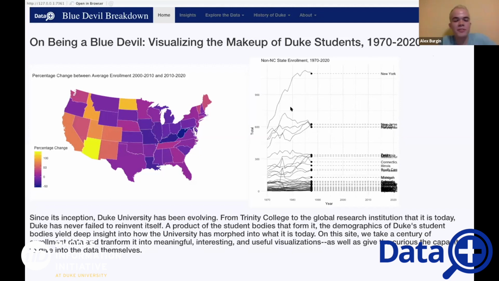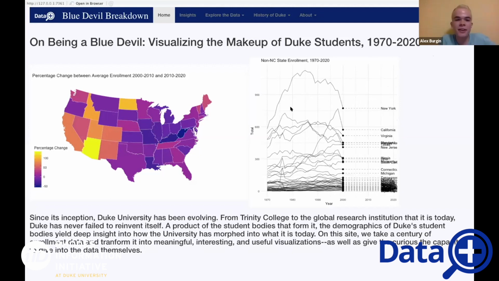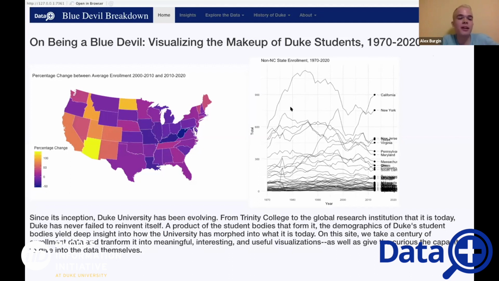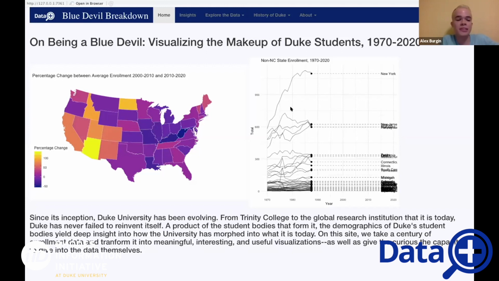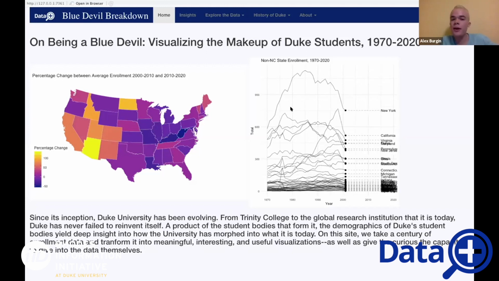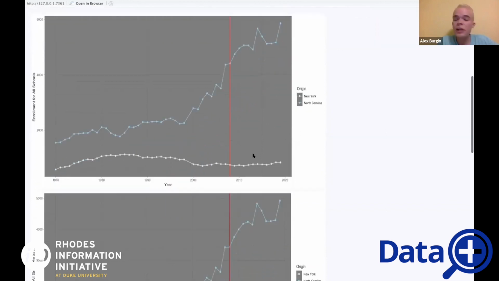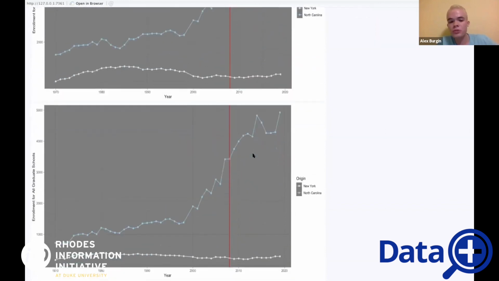We are studying the enrollment of Duke University schools over the past, well, since Duke was founded, essentially. So we have a whole bunch of enrollment data. We have the geographic location of where everyone enrolled from, and we have their sex and specific terms as well. So it's a pretty limited data set, but we have the ability to look into how sex trends have changed over time, to see how geographic trends have changed over time. And we're just trying to examine those changes and see if we can get any stories out of that.